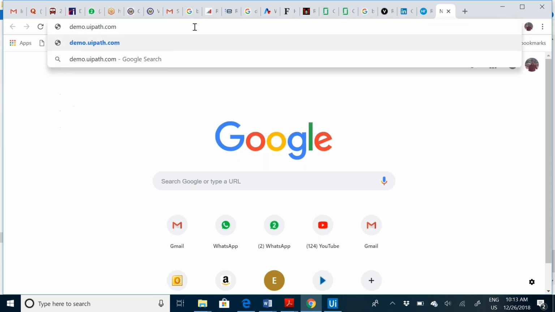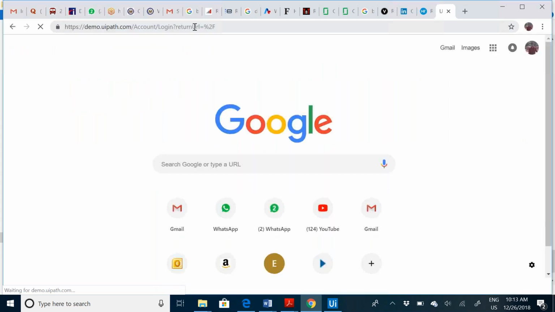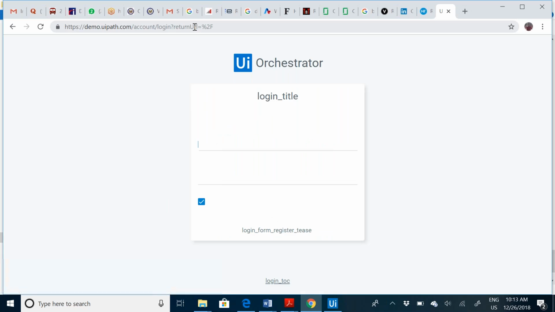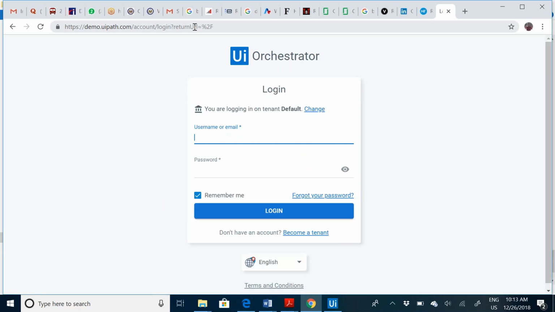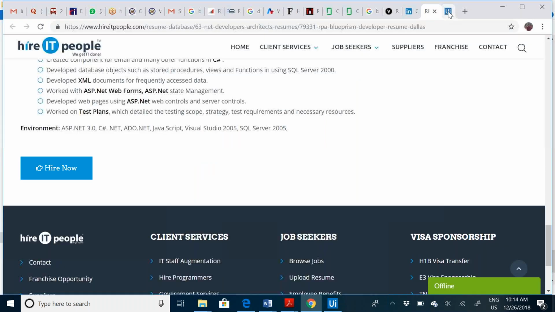Let's see if I'm correct or not. Yes, this is the Orchestrator, the demo Orchestrator. Can you see this, guys? This is component number 3. We'll talk about this in detail, steadily, slowly. All these 3 components will be covered. Are we clear so far, guys? These are the 3 components we have.